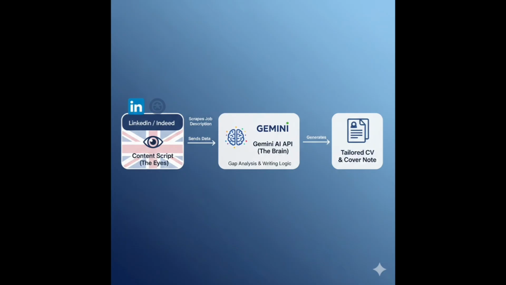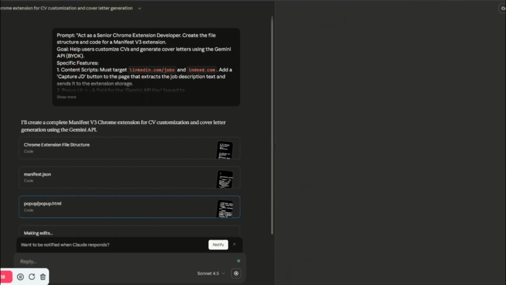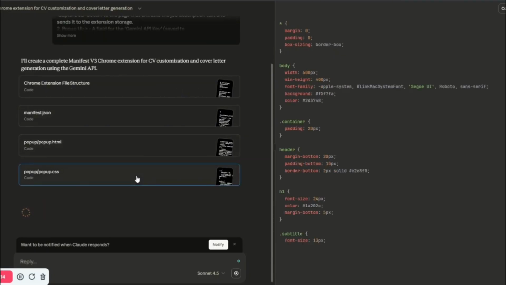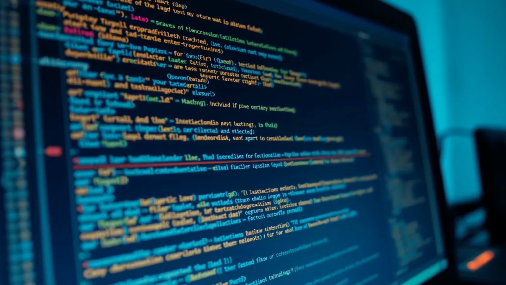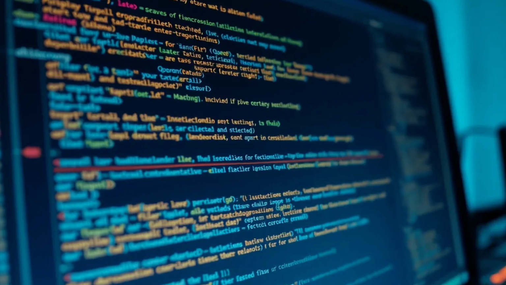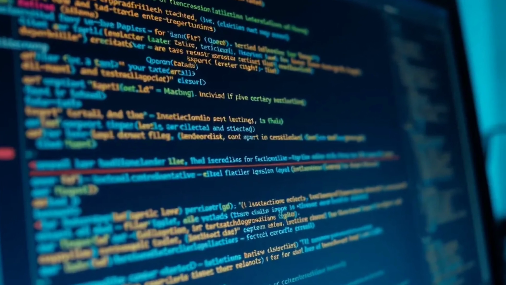From LinkedIn and Indeed, we're going to scrape the job description. Gemini is going to analyze the job description against our CV and give us a tailored CV and cover note. Now let's head on to Claude. This is where I have pasted the prompt, and Claude is generating a hell of a lot of code where you can see it has given us a file structure.